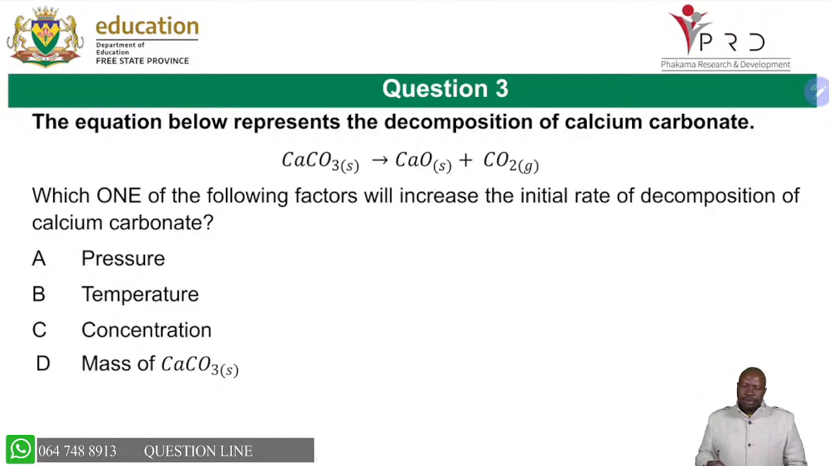Now we're saying the equation below represents the decomposition of calcium carbonate. So we're having calcium carbonate. Which one of the following factors will increase the initial rate? The word initial is very important, so underline initial rate. Remember, pressure. Initially, when we start, we don't have carbon dioxide.